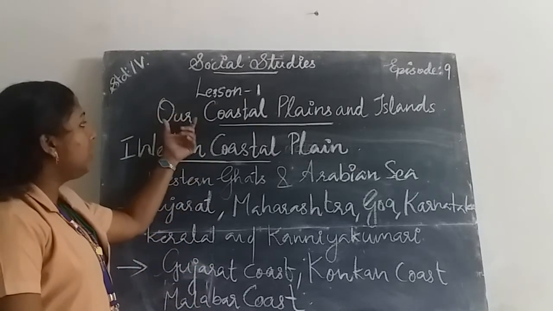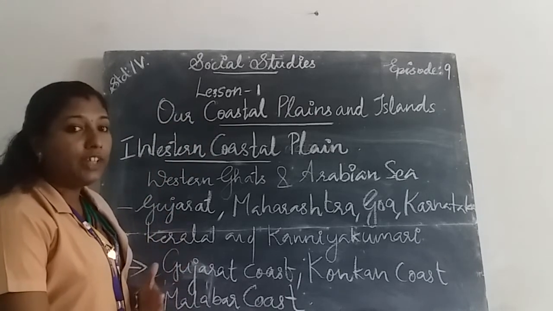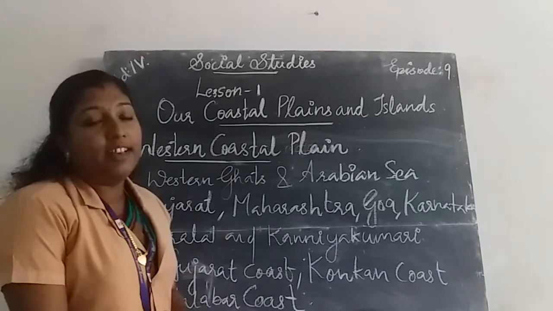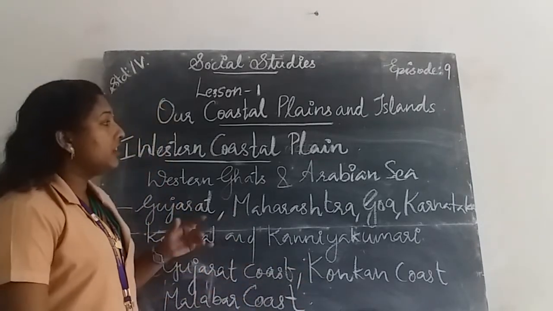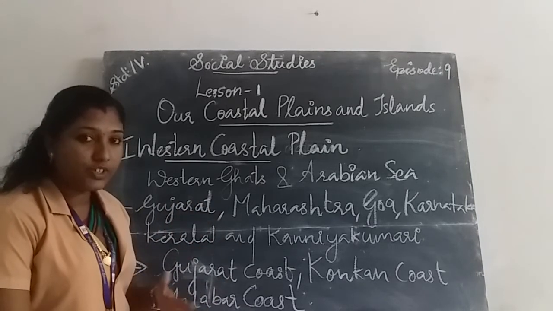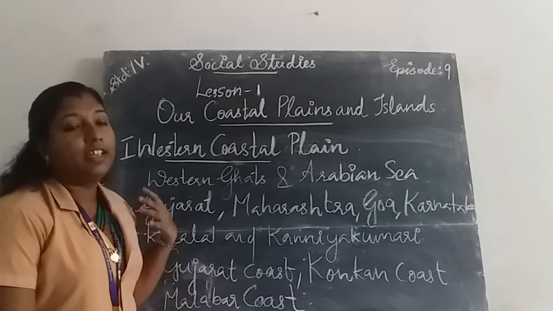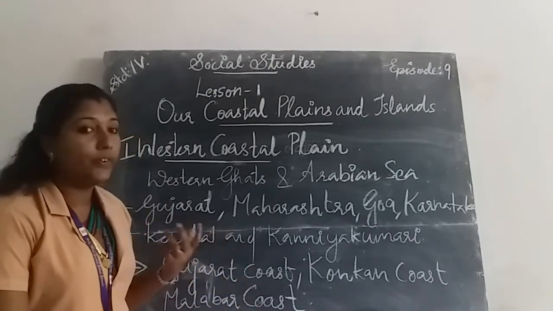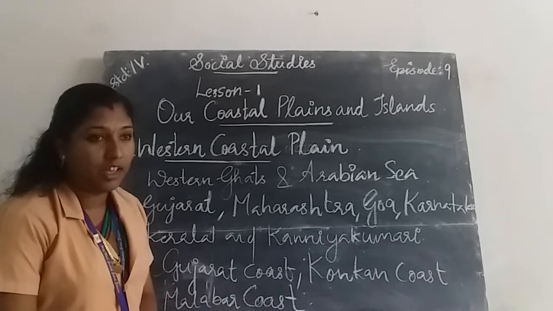Okay, what have we learned? We learned about coast. What do you mean by coast? The part of the land adjoining the sea is called coast. We know that India has a vast coastline. It extends from Gujarat to West Bengal.